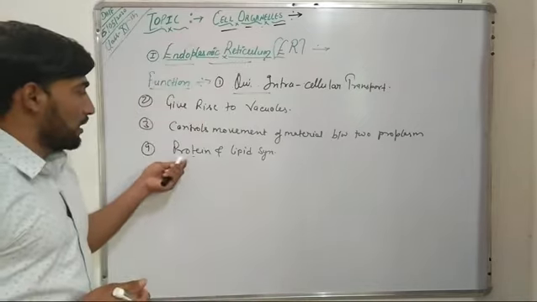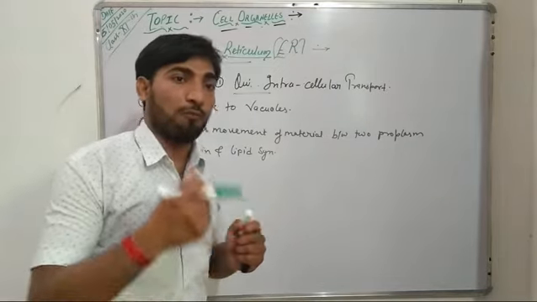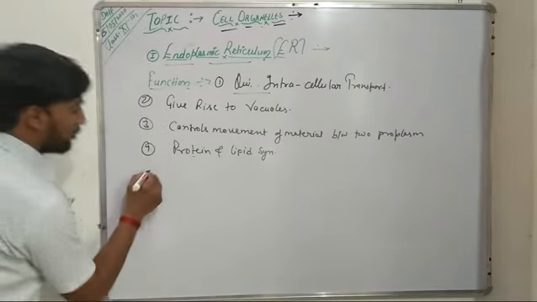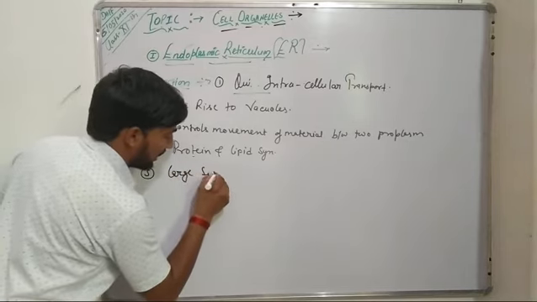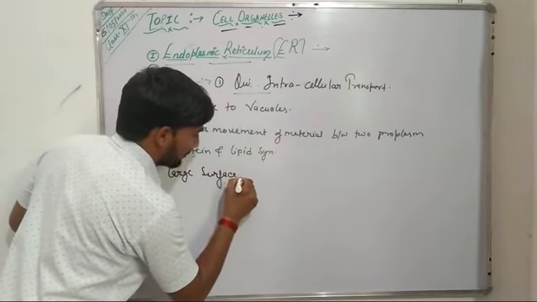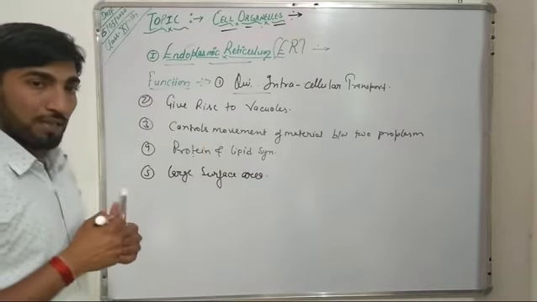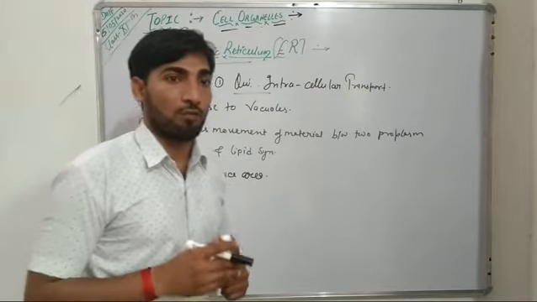Fourth, it is responsible for the synthesis of proteins and lipids. And further, it provides a large surface area inside the cell cytoplasm for the metabolic activities of a cell.